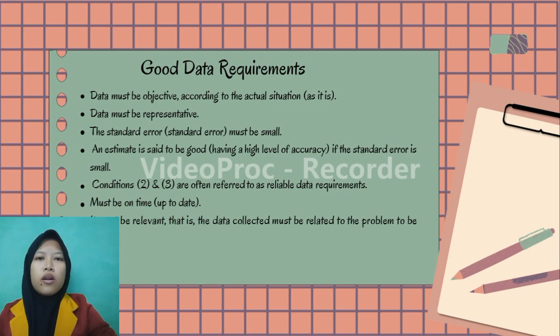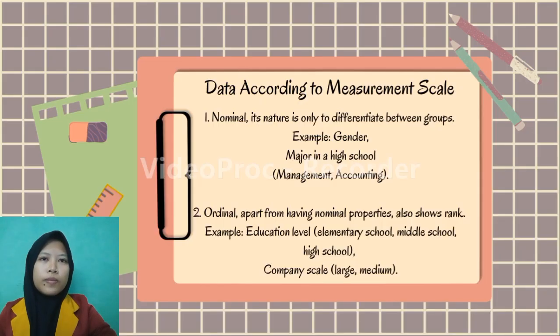6. Must be on time, up to date. 7. It must be relevant, that is, the data collection must be related to the problem to be solved. Next, data according to measurement scale. 1. Nominal. Its nature is only to differentiate between groups.